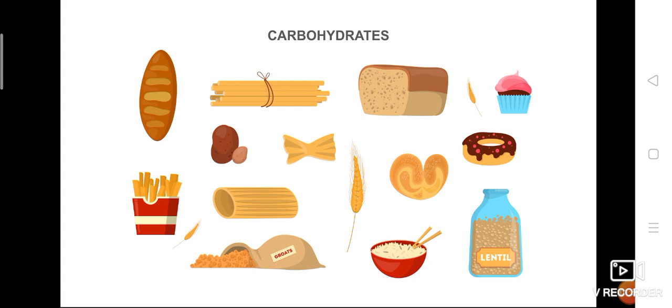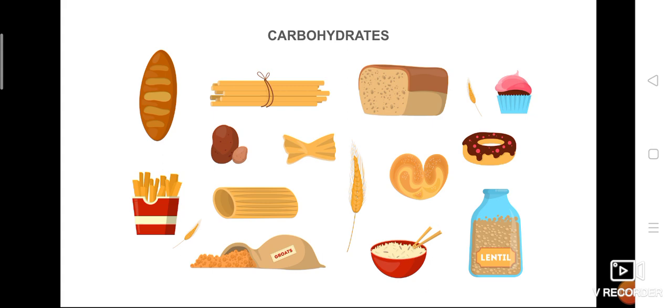Okay, so we know the names of the nutrients, and their general functions also. But how are we going to say this particular substance is rich in carbohydrates, this particular substance is rich in the nutrient protein, like that? How are we going to identify or detect it?